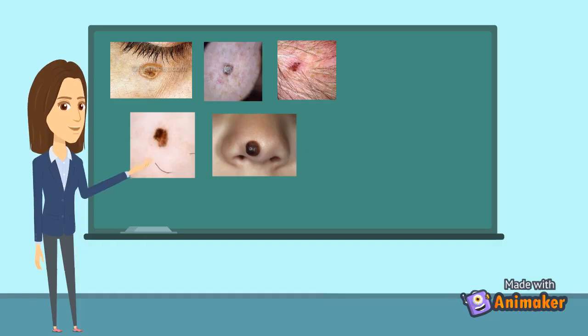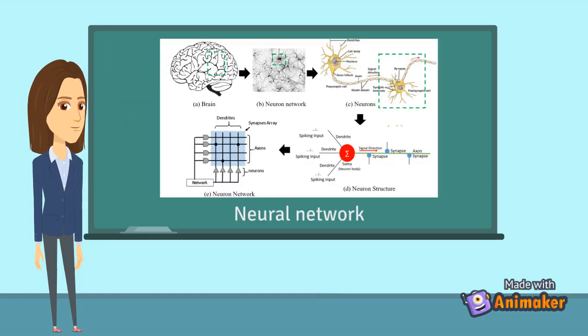Let's talk about the classification of skin diseases. From the given images, as humans, we can classify these images using various features like shape, color, or let's say the area covered on the skin. The major factor that helps us to differentiate between skin diseases is the visual features of the image. As humans, we are able to differentiate between various objects because we have neural networks that can identify various features of them. In a similar way, we aim to build a powerful artificial neural network that can help the computer to predict the skin disease easily and accurately.